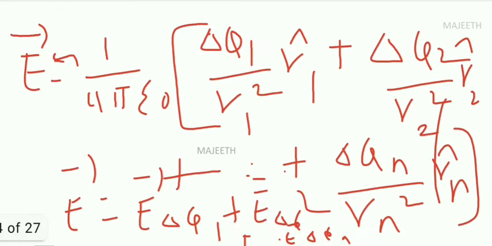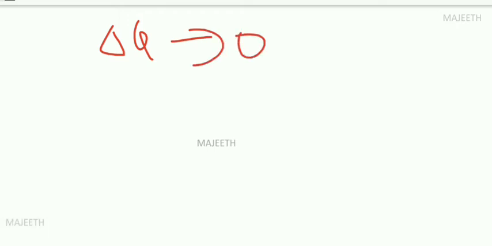This is the concept. So I am going to make del q tend to 0. When del q tends to 0, the distribution becomes continuous. Yes or no? When you take del q1, del q2, del qn, it is discrete because we are able to count. When del q tends to 0, we are taking infinitely many, so it becomes continuous. When we have a continuous parameter, we cannot use summation.